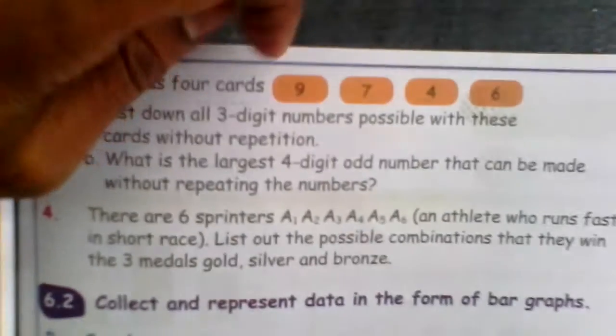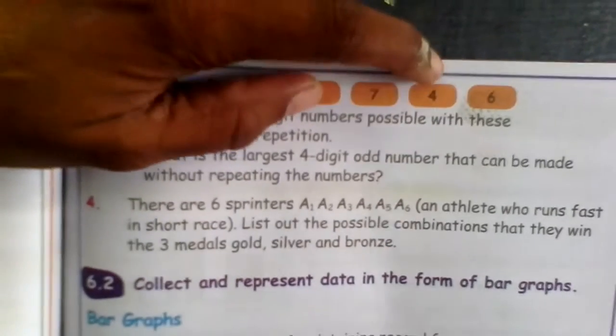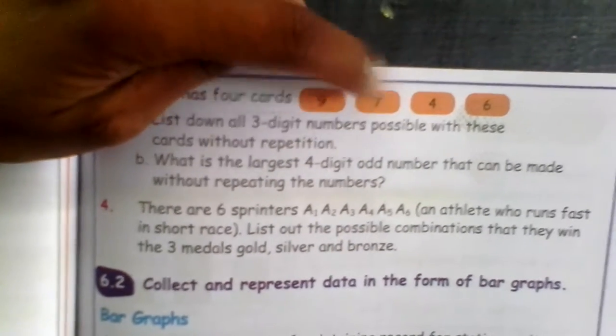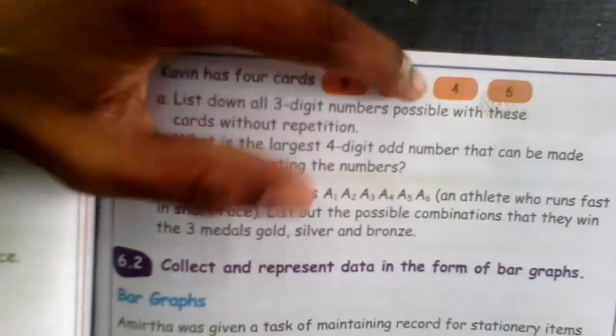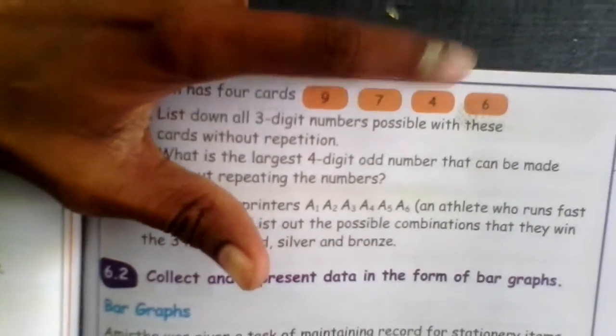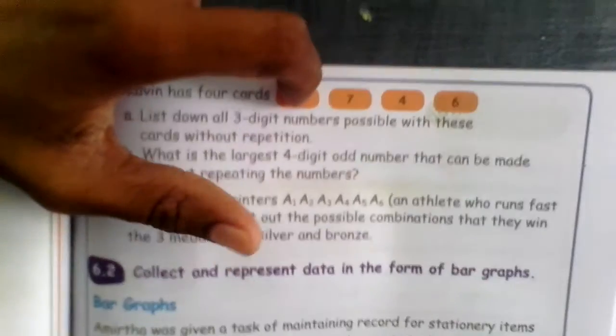So first you have to take 3-digit, means only 3, any 3, right? So these 3 you take first: 974, 947 like that. Then with that again 794, 749. Then you take a 4 first: 497, 479 like that you can take.